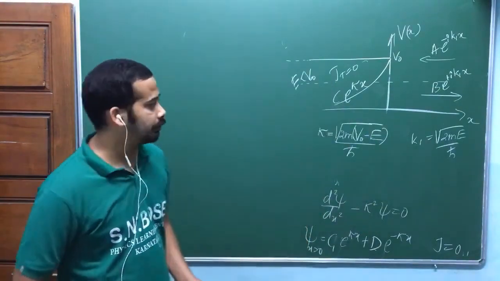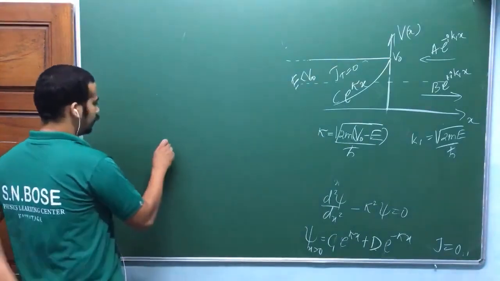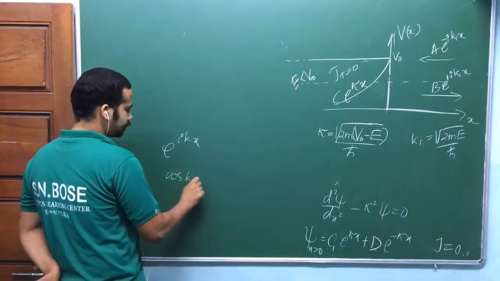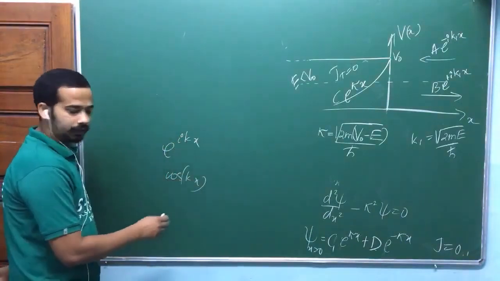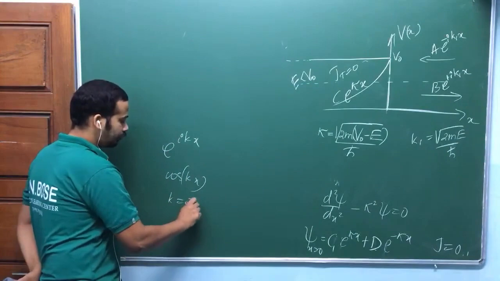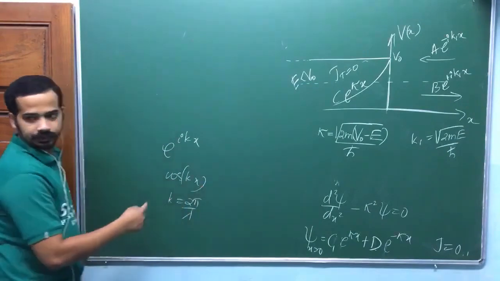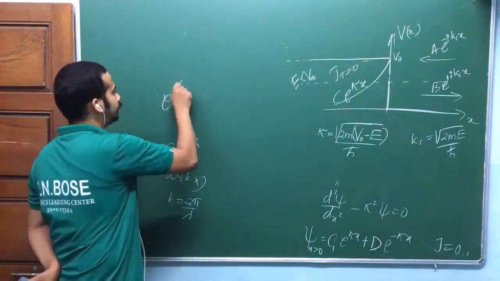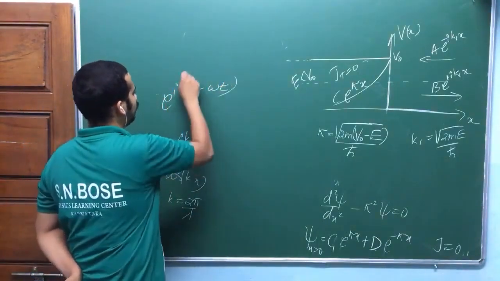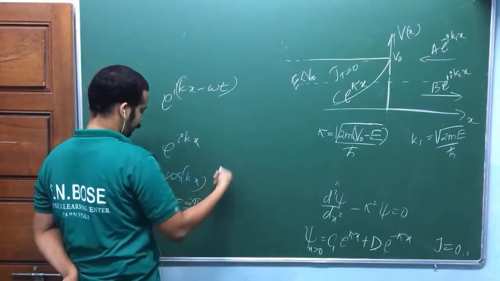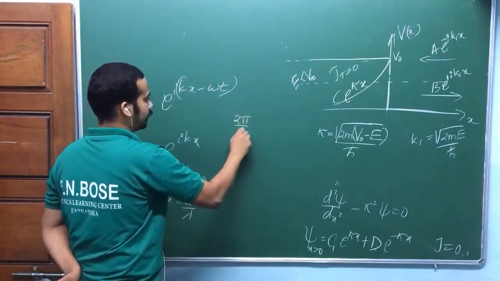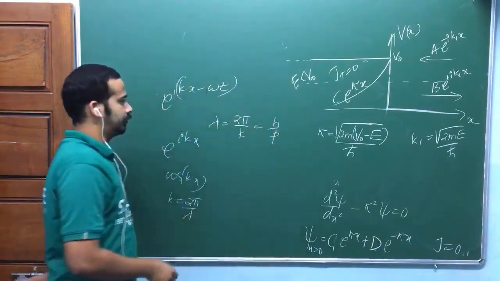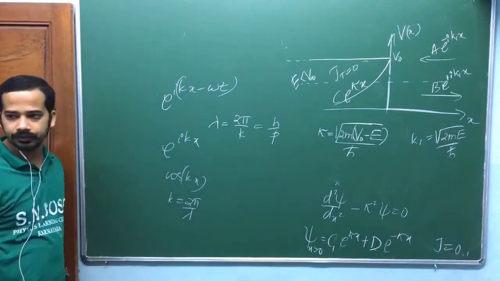The idea is, look at e power i kx, this can be written as cos kx. Now cos kx, if k is equal to 2 pi by lambda, has a wavelength lambda. If you think of the wave e power i(kx minus omega t), this has a wavelength 2 pi by k. You can write it as h by p also. Just check this out, multiply by h bar or h, okay?